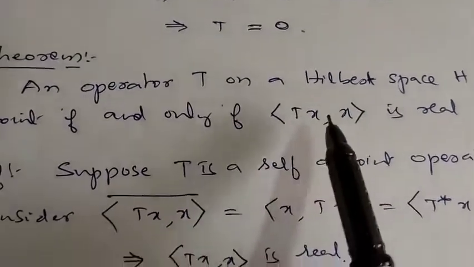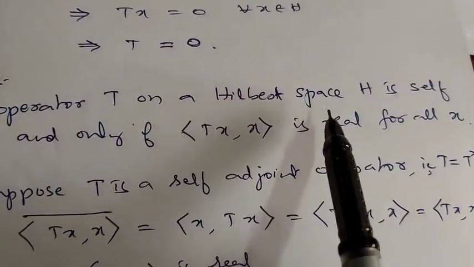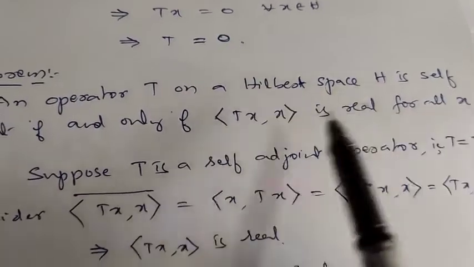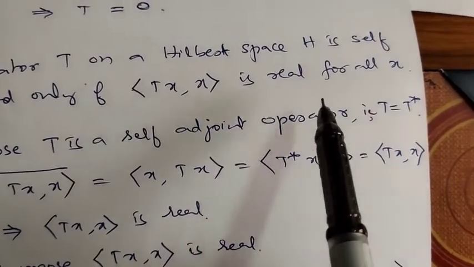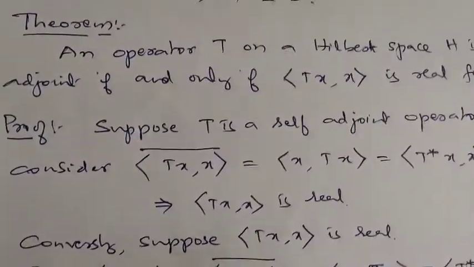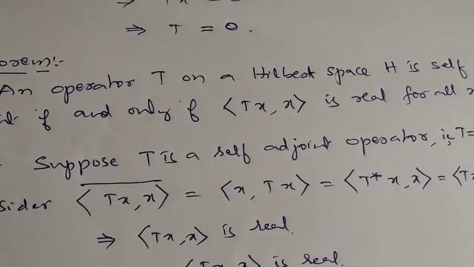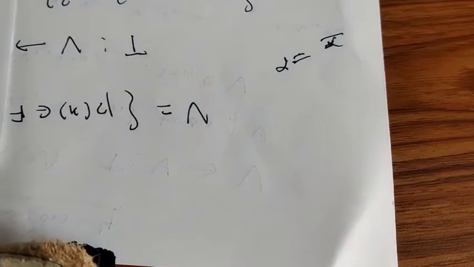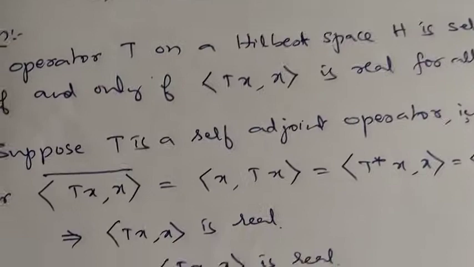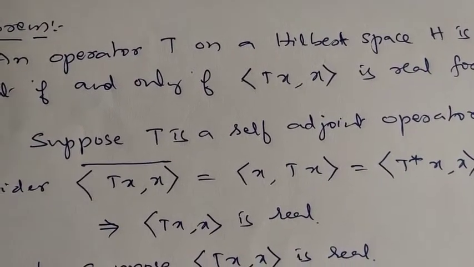Suppose T is an operator on a Hilbert space H. Then T is self-adjoint if and only if the inner product of T(x), x is real for all x. When we say some element alpha is real, it means alpha is equal to its conjugate. So we need to show here that the inner product of T(x), x is real, meaning it is equal to its conjugate.